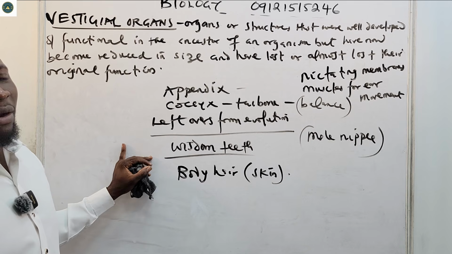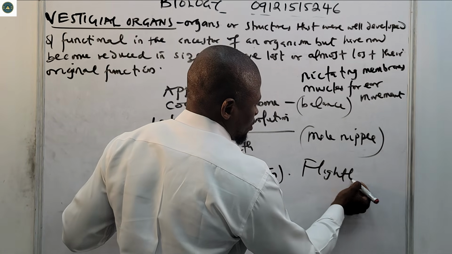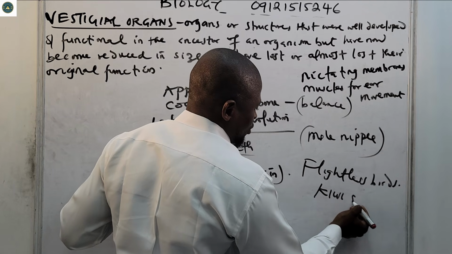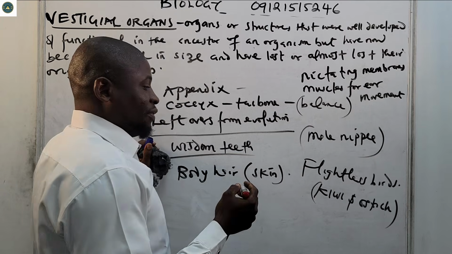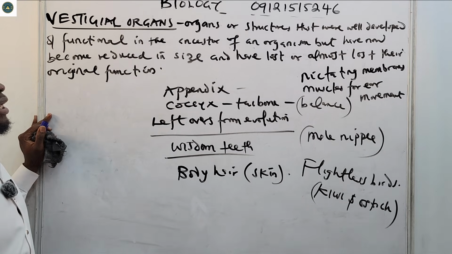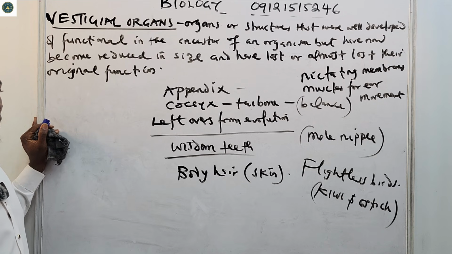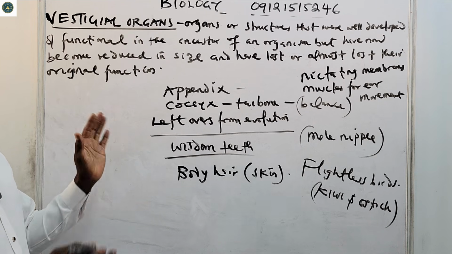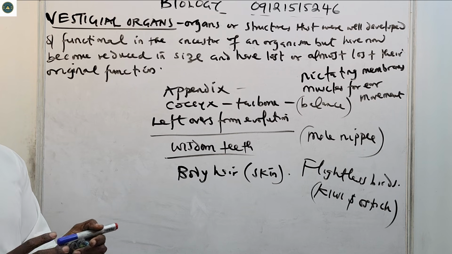Other examples in animals are flightless birds, like the kiwi and the ostrich. The kiwi and the ostrich have feathers, but they cannot fly. So that's another example of a vestigial organ. These are all we'll look at under vestigial organs. Next we'll look at atavism.